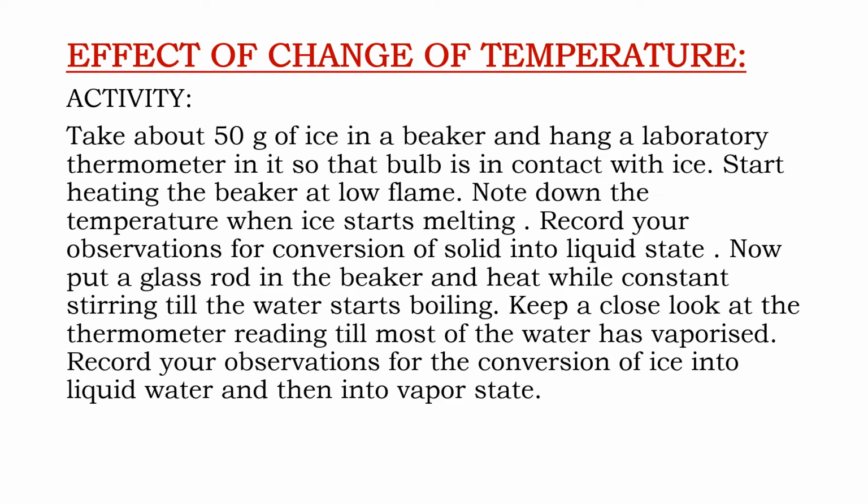Now put a glass rod in the beaker and heat while constant stirring till the water starts boiling. Keep a close look at the thermometer reading till most of the water has vaporized. Record your observations for the conversion of ice into liquid water and then into vapor state.